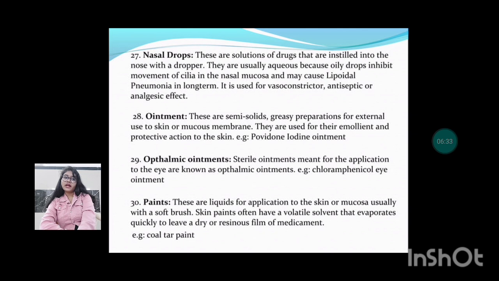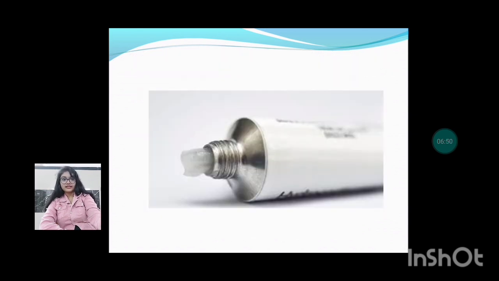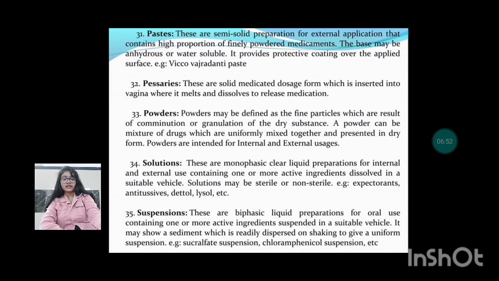Next are the paints. Paints are liquids for application to the skin or mucosa, usually with a soft brush. Skin paints often have volatile solvents that evaporate quickly to leave the skin dry with the medicament. Example, coal tar paint. You can see this.